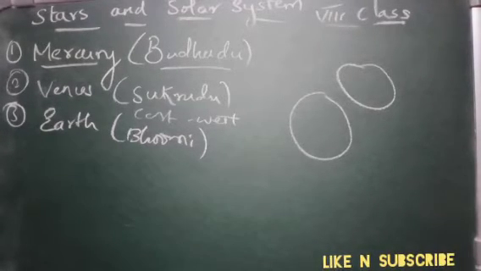Some special environmental conditions are responsible for the existence and continuation of life on the earth, right? These include just the right distance from the sun so that it has the right temperature range, the presence of water and a suitable atmosphere, and a blanket of ozone, a big layer of ozone.